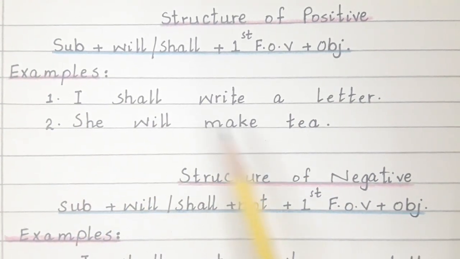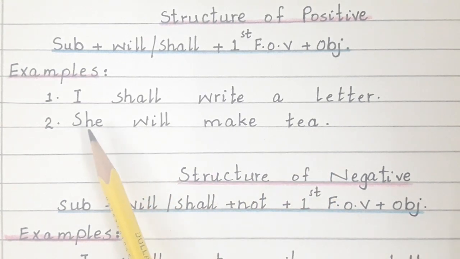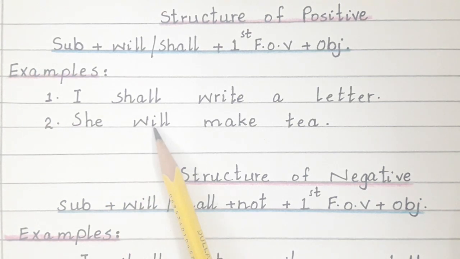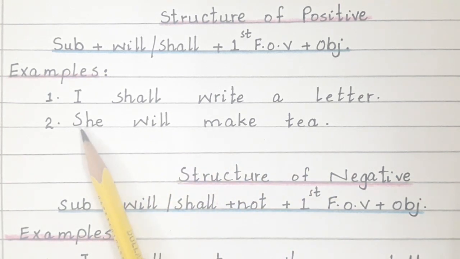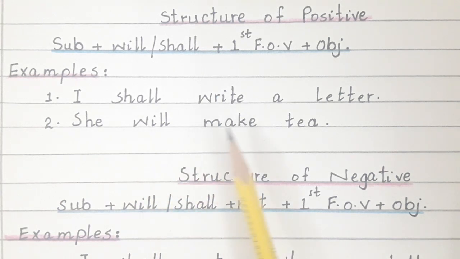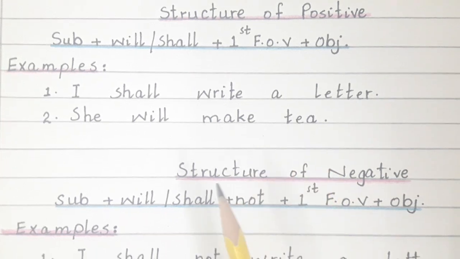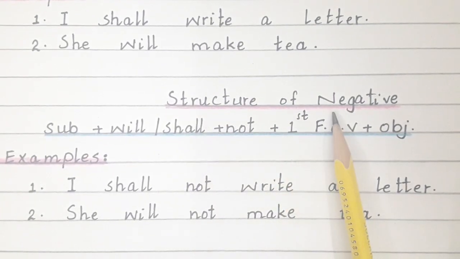Next, she will make tea. Here you can see, as I told you, that with he, she, it, they and you, the helping verb is will. She will make tea. She is the subject, will is the helping verb, then make is the first form of verb, and tea is the object.